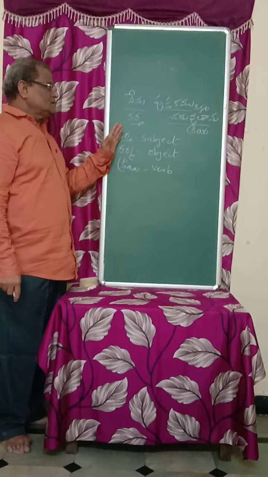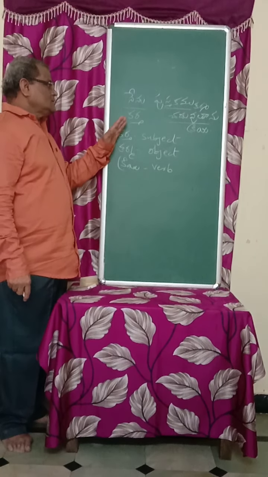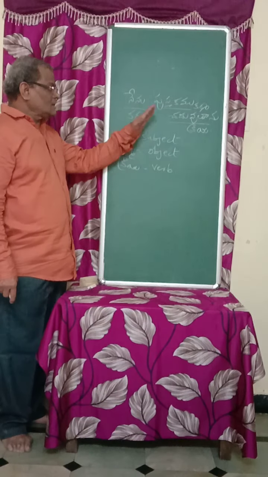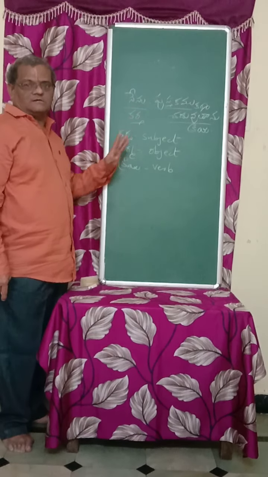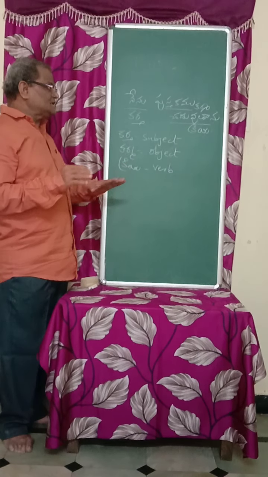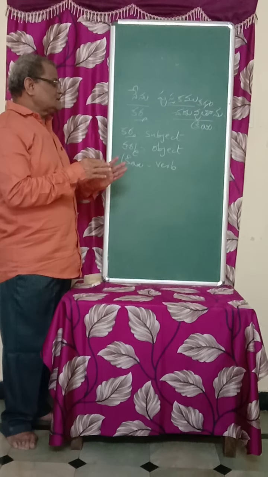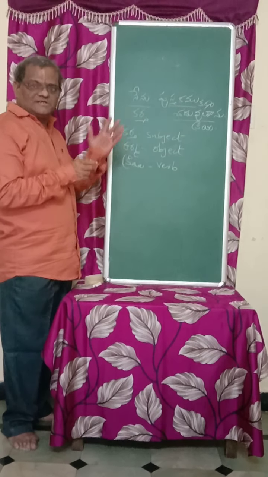In Telugu, the sentence is with karta at the beginning, then karma, then kriya. So the arrangement of the words in a Telugu sentence is subject first, then object, and later the verb is used.